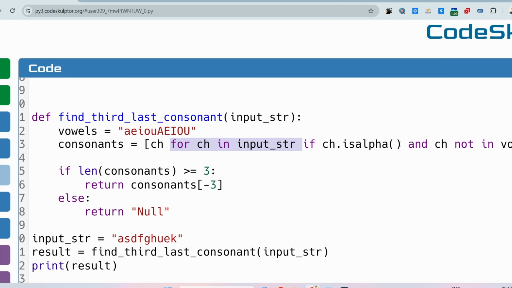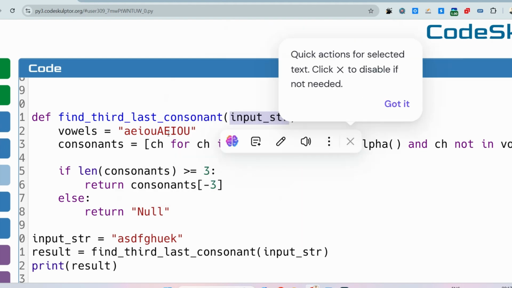Below that we are checking if ch dot isalpha, that is, is it an alphabetical character, yes or no. And also check if ch not in vowel: that character which we are fetching from the input str, is it in this vowel string?